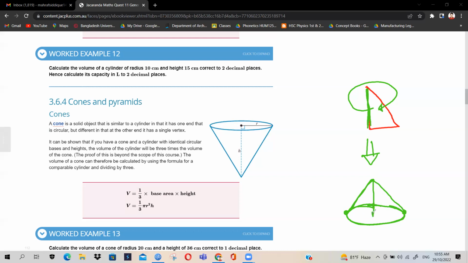All right, so now as you can understand, our height is this portion, right? There is no confusion in that. This is our height, and the surface area will be again pi r squared.